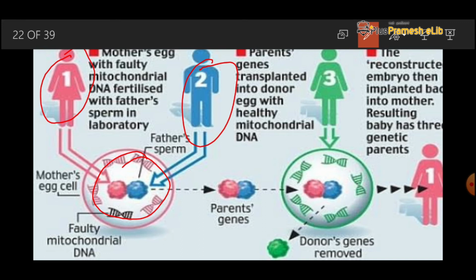Now the scientist cuts the defective fragment of that DNA and introduces a new segment of DNA in the place of the removed DNA, and then introduces it into the womb of the mother.